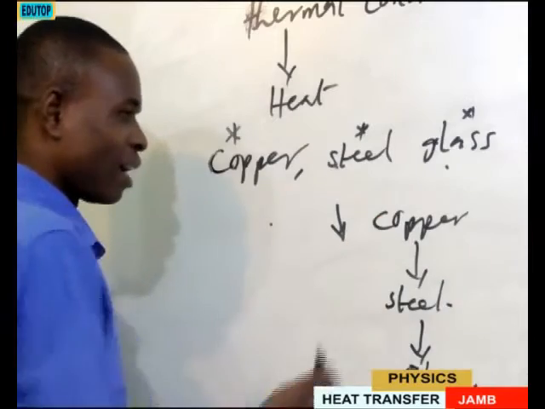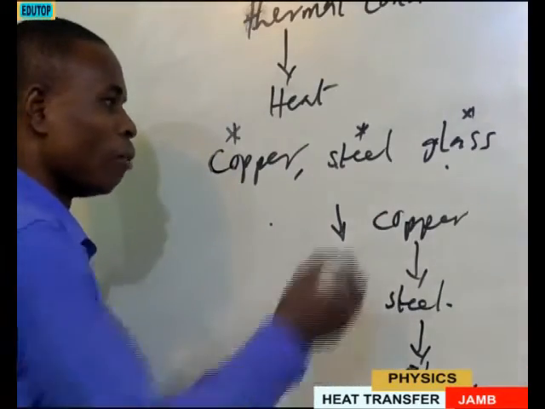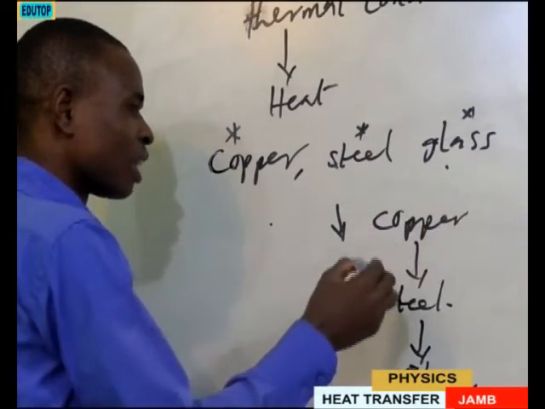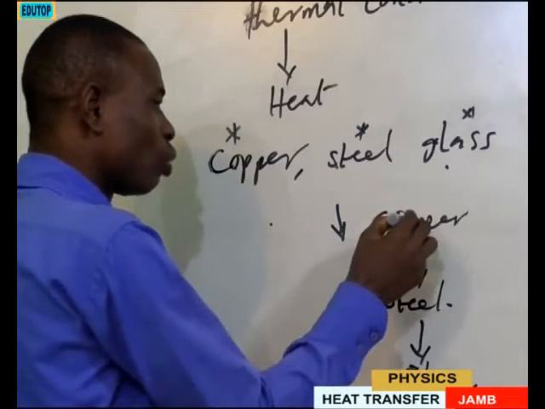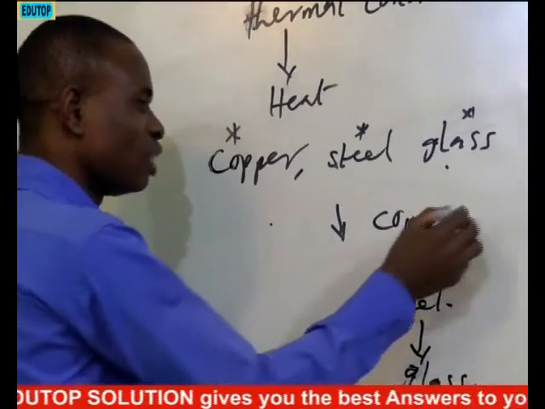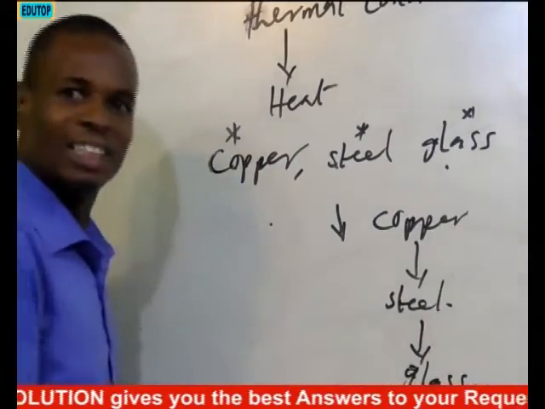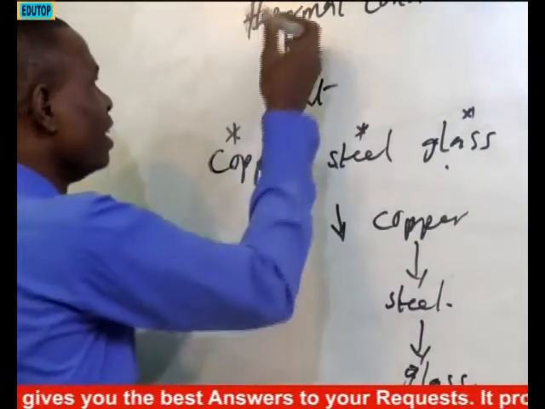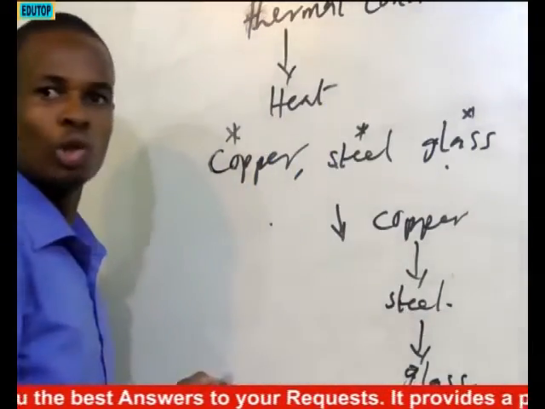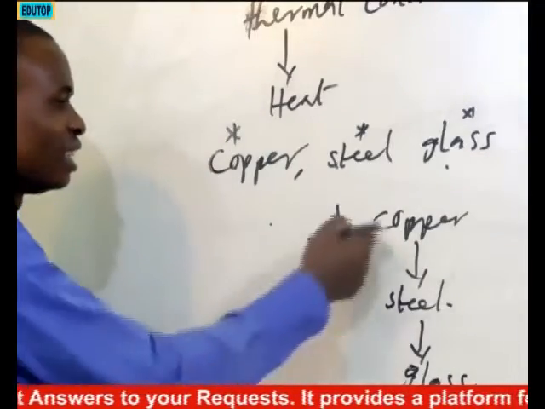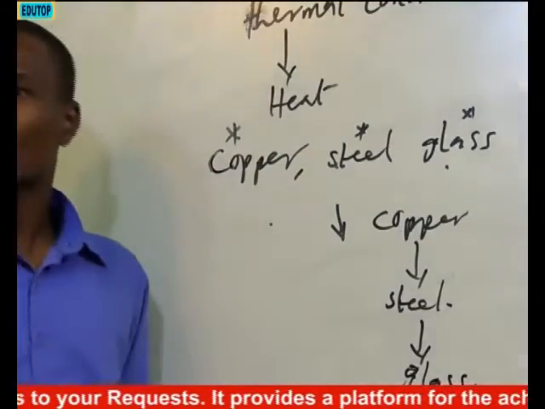Okay? But copper is a metal, steel is a metal, but they have what we call coefficient of expansion of these 2 materials is different. That is why their thermal conductivity will also be different. And that's the best answer we are having here.